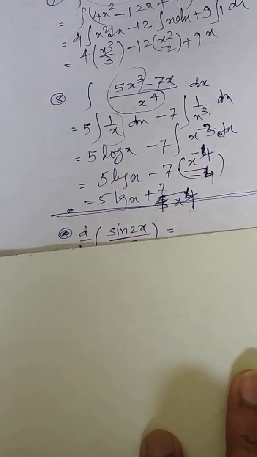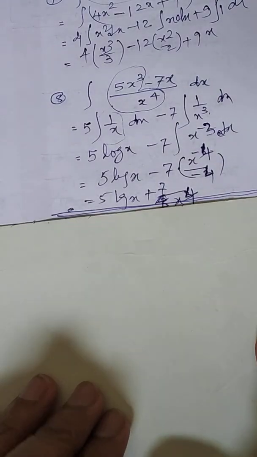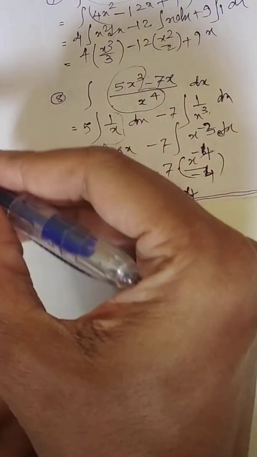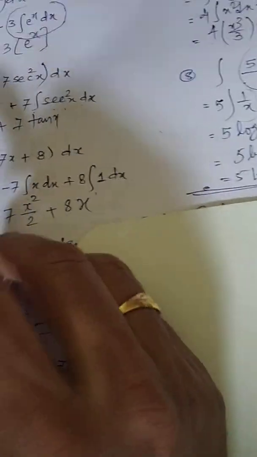Now there will be one option whenever any integrand, this is called the integrand. Whatever it is given, this is called the integrand.